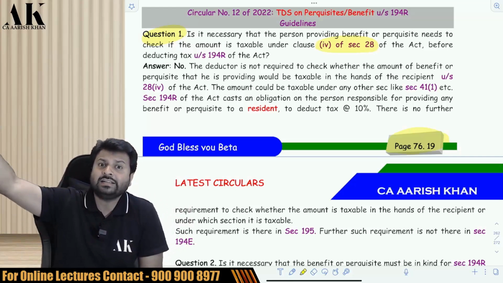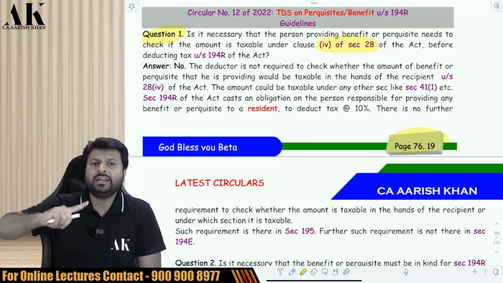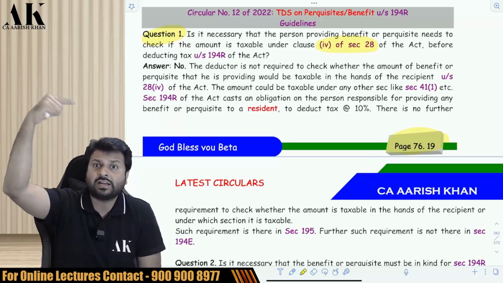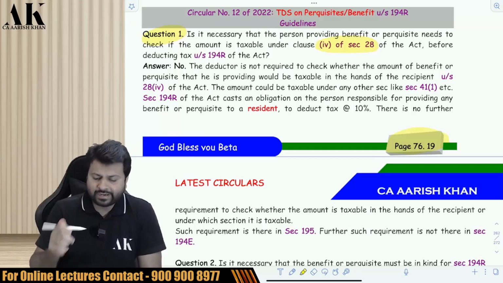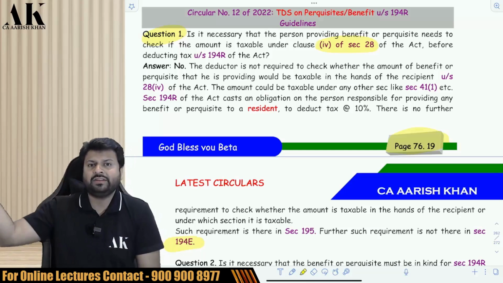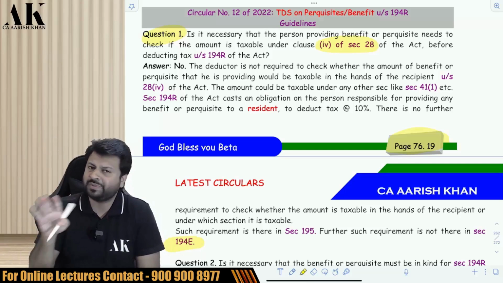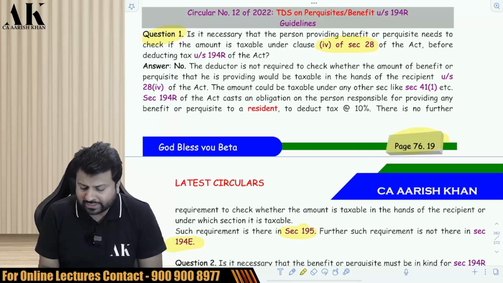That is required under section 195, if you remember. In 195, you have to ensure that the other person's income is chargeable to tax in India. That is not required in this section. That is not even required in 194E, when you make the payment towards non-resident sportsmen. That is only required in section 195.